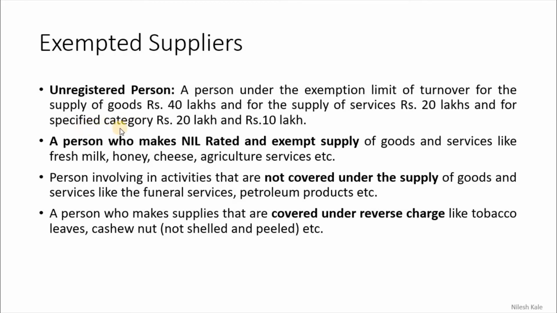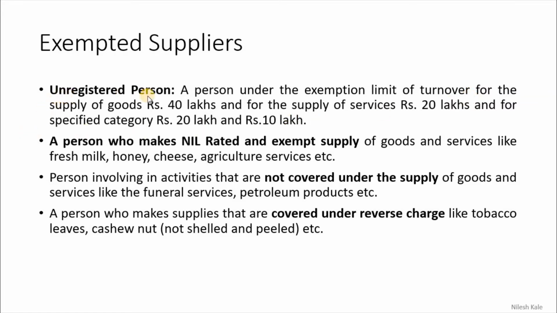These fall in the northeastern part of India: Assam, Jammu and Kashmir, Manipur, Nagaland, etc. This also includes Andaman and Nicobar Islands and Lakshadweep Islands. The specified category of states and union territories have a lower limit, that is 20 lakh and 10 lakh, because the turnover is very low there, and this 20 lakh limit is for services. I repeat, you have to watch the aggregate turnover video uploaded on this channel.